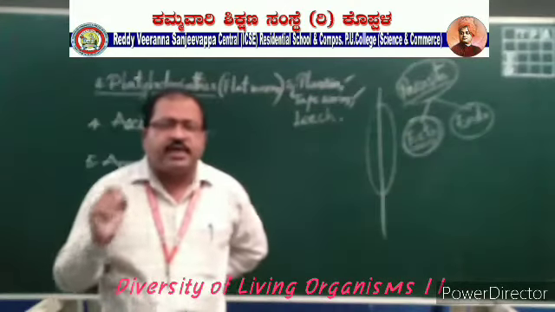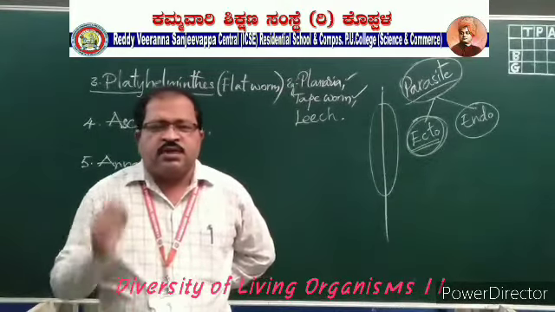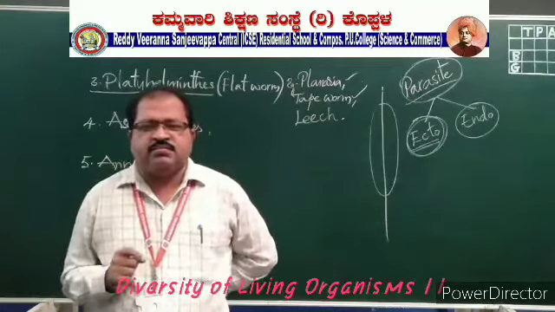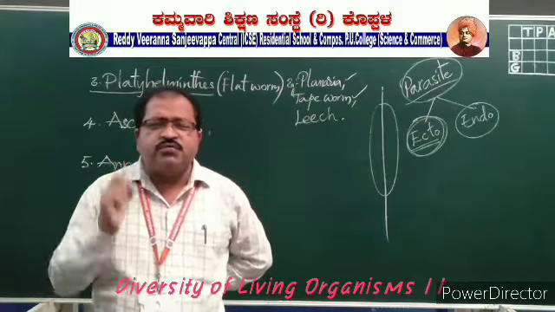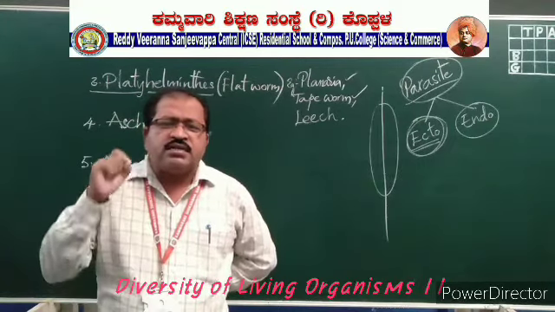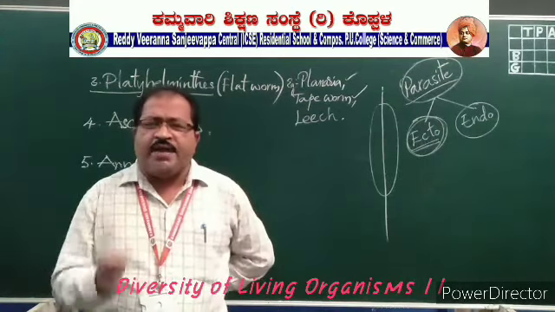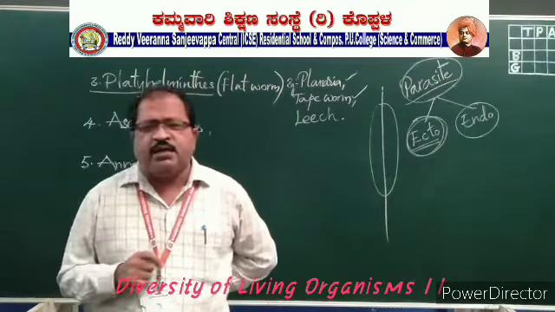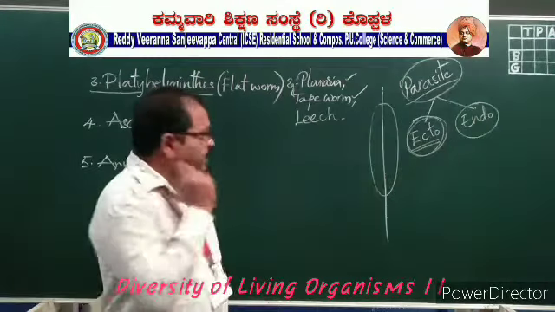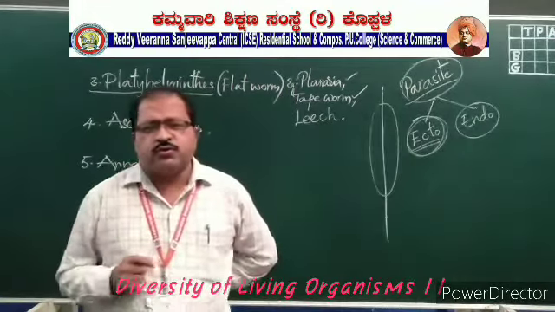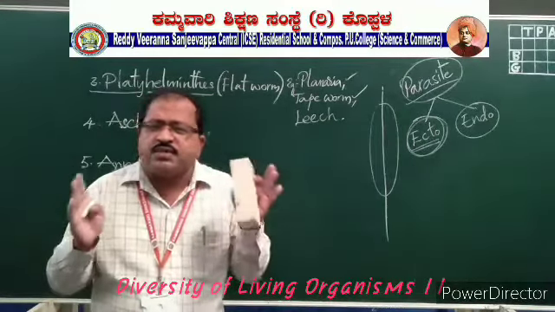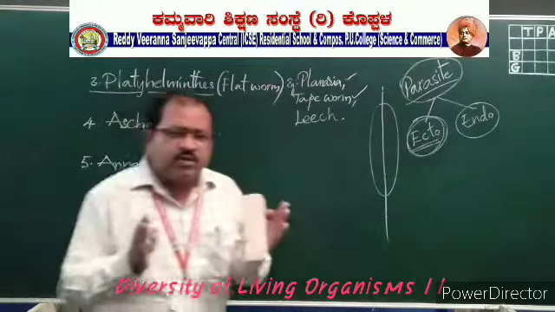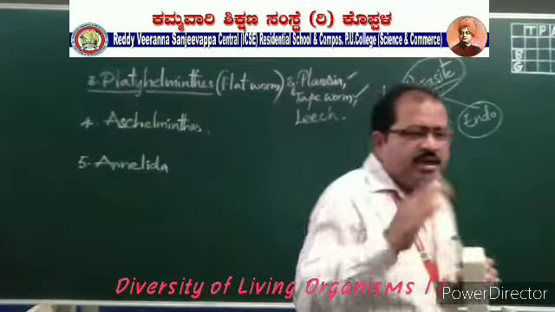Some parasites will take the food, some parasites will suck the blood. Leech will suck the blood. The animals which are sucking the blood, like leech and mosquitoes, all come under the category of sanguivorous animals. We will discuss sanguivorous animals later. Okay, let it be that.